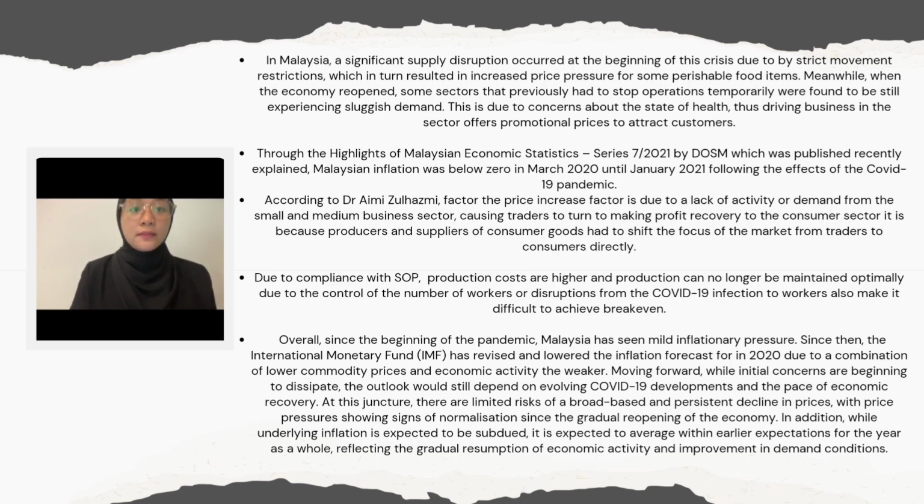So, the ministry has implemented the Malaysian Family Maximum Price Scheme, which is SHKM, which sets the maximum price for a specific item for a set period of time in an effort to curb the rise in the cost of goods. Since then, the International Monetary Fund (IMF) has revised and lowered the inflation forecast in 2020 due to a combination of lower commodity prices and weaker economic activity. So that's all from me.